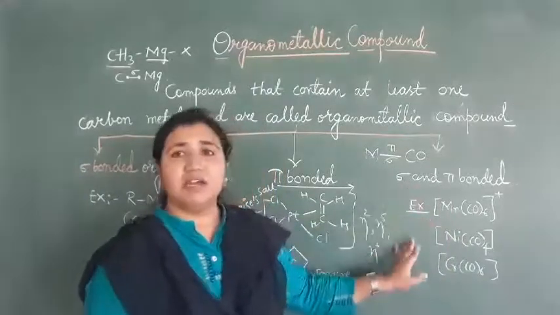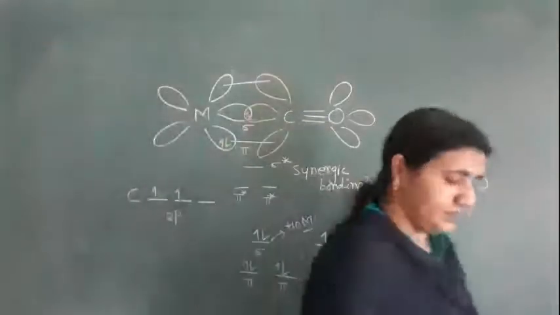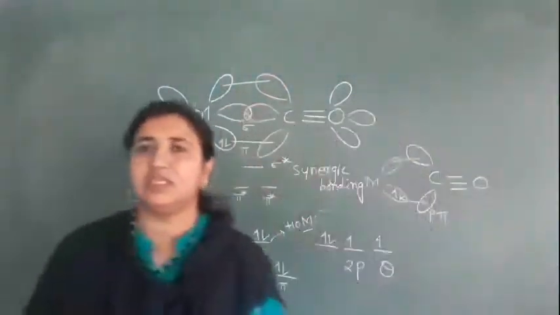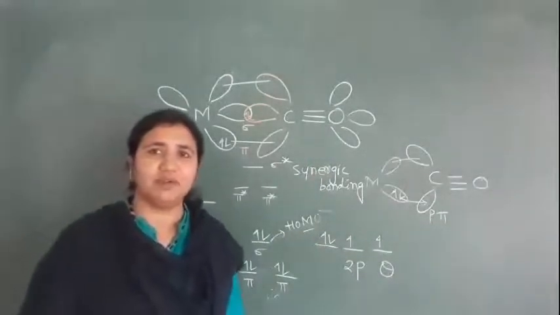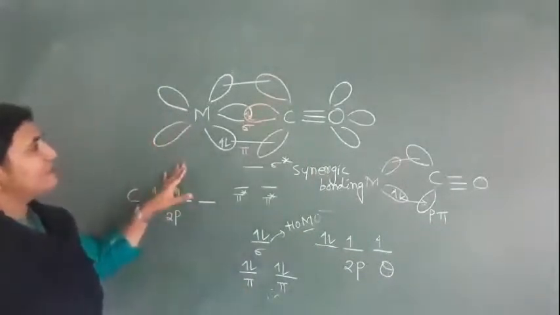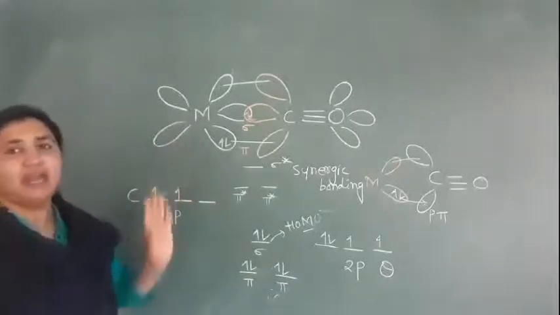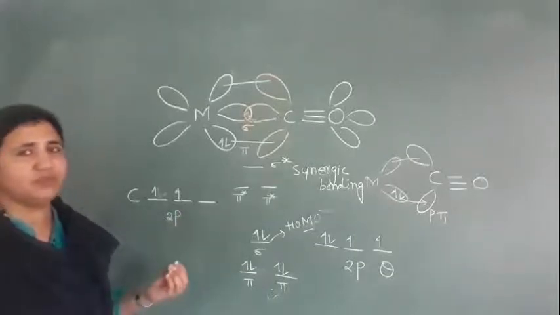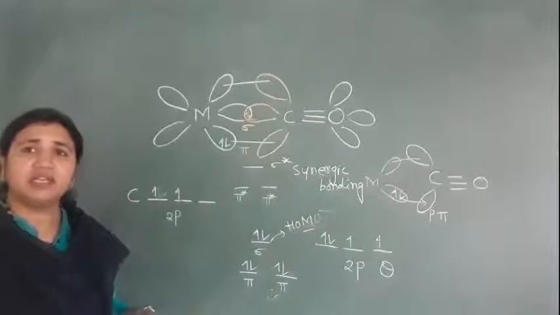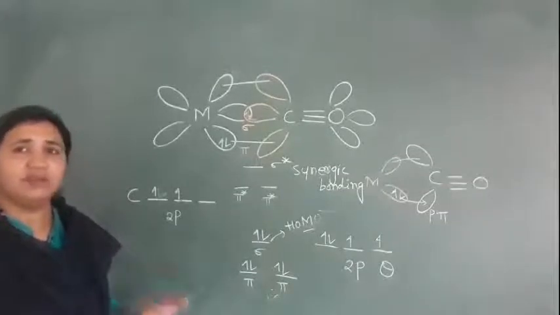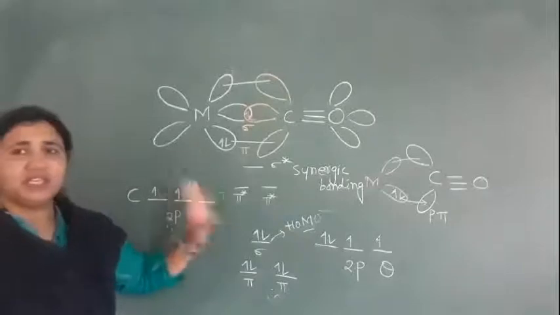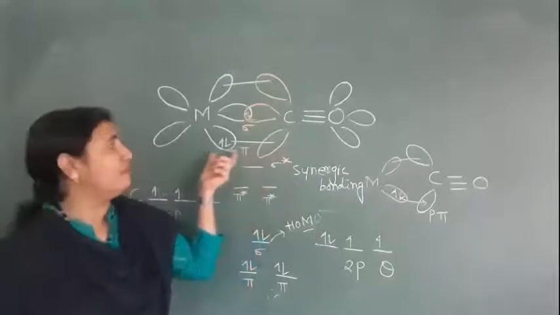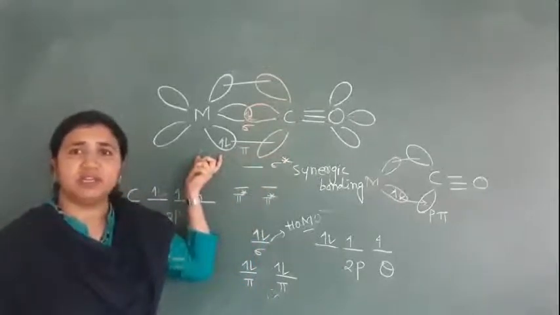This one is given in our NCERT textbook. In carbonyl compounds, how the sigma and pi bonding takes place, we are going to see now. The metal has empty d orbitals and filled d orbitals. In the d subshell there are 5 orbitals, and they are not all empty or all filled, they are partially filled. Especially in carbonyl compounds, the metal has a low oxidation state.